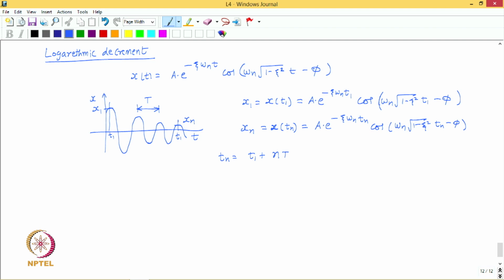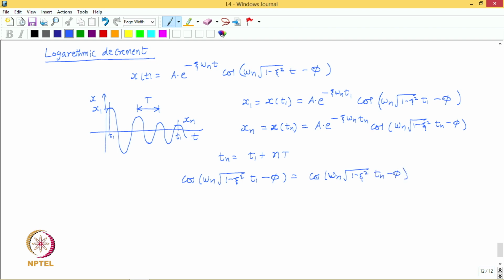Another thing we note is that the cos function is a periodic function, right. So, cos of omega n under root of 1 minus zeta square t1 minus phi will repeat periodically, and hence it will be equal to cos of omega n under root of 1 minus zeta square tn minus phi.